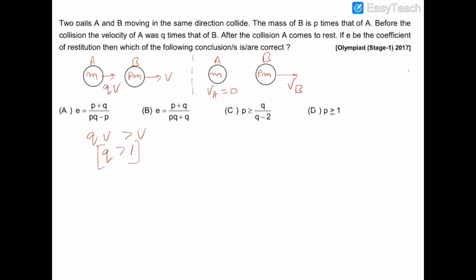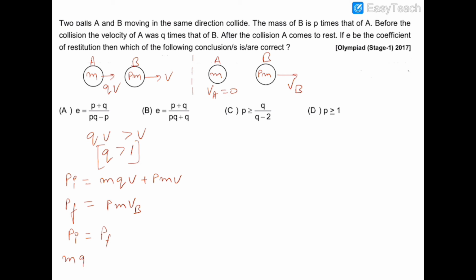Now we have to choose the correct options. The coefficient of restitution is given as E, and if we balance the momentum, then we can write that initial momentum P initial is mqv plus pmv, and P final is pmvb, and P initial is equal to P final.